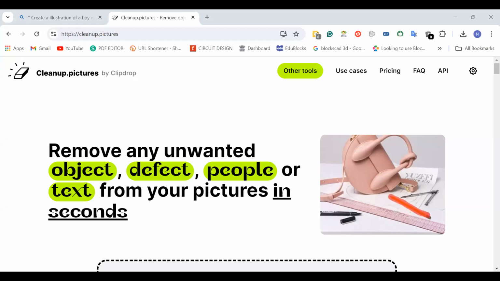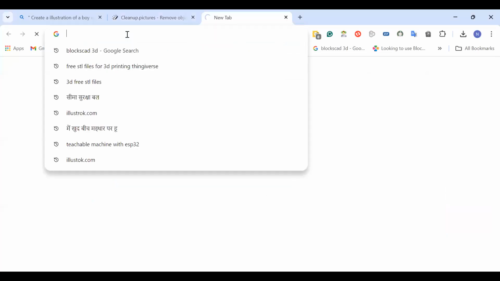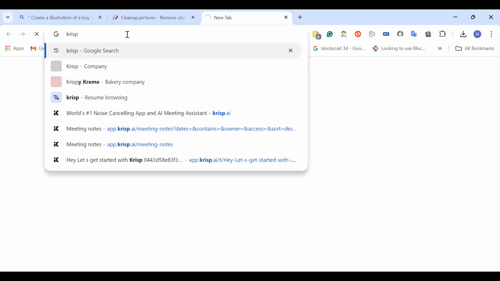Then we have one more tool, we call it Krisp. Krisp is also an AI tool. Let me share my screen again. I'll just search it on Google. It's KRISP. Krisp is also a tool and it's based on AI. Let's bring it on the screen, and then I'll give you a brief idea of how you can actually use this portal.